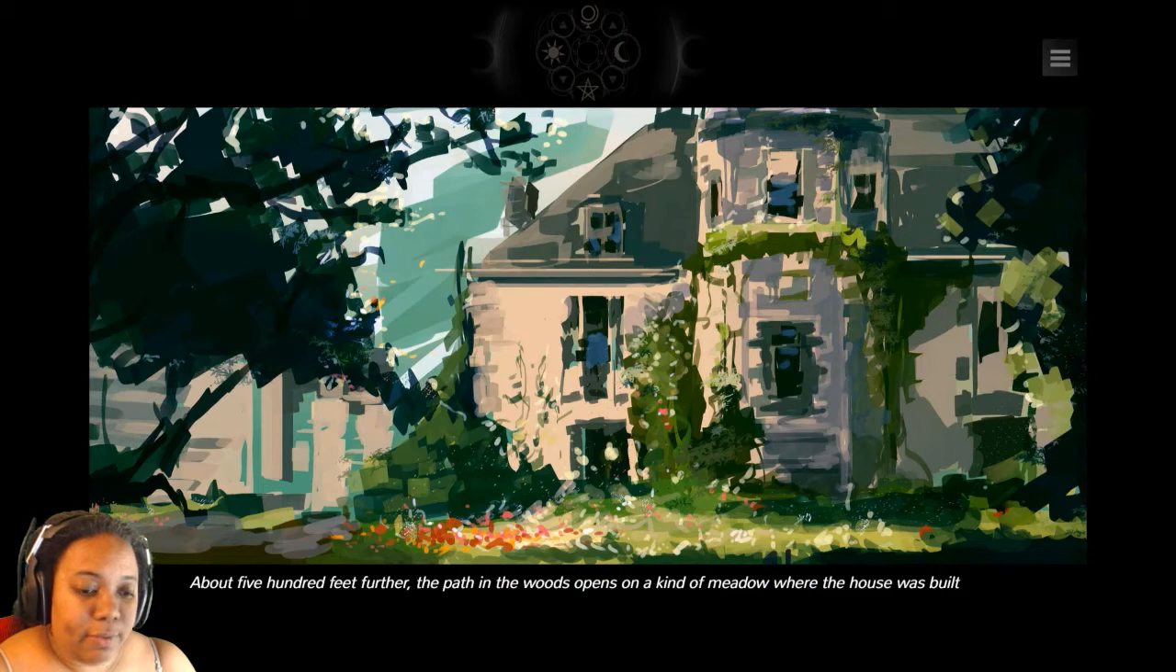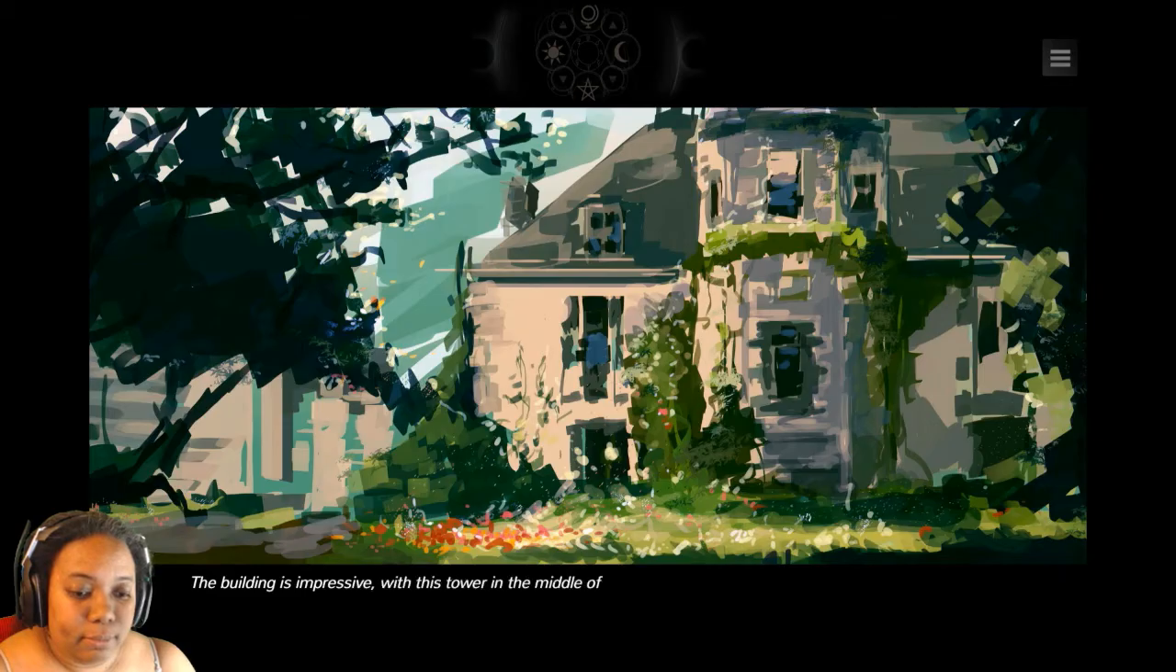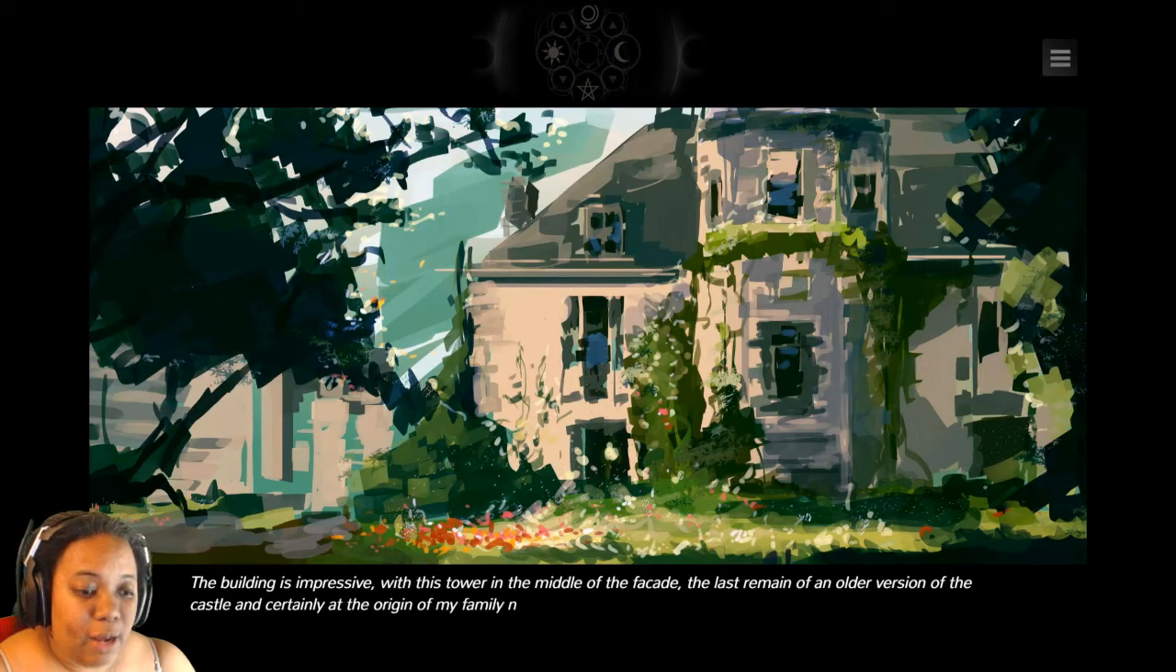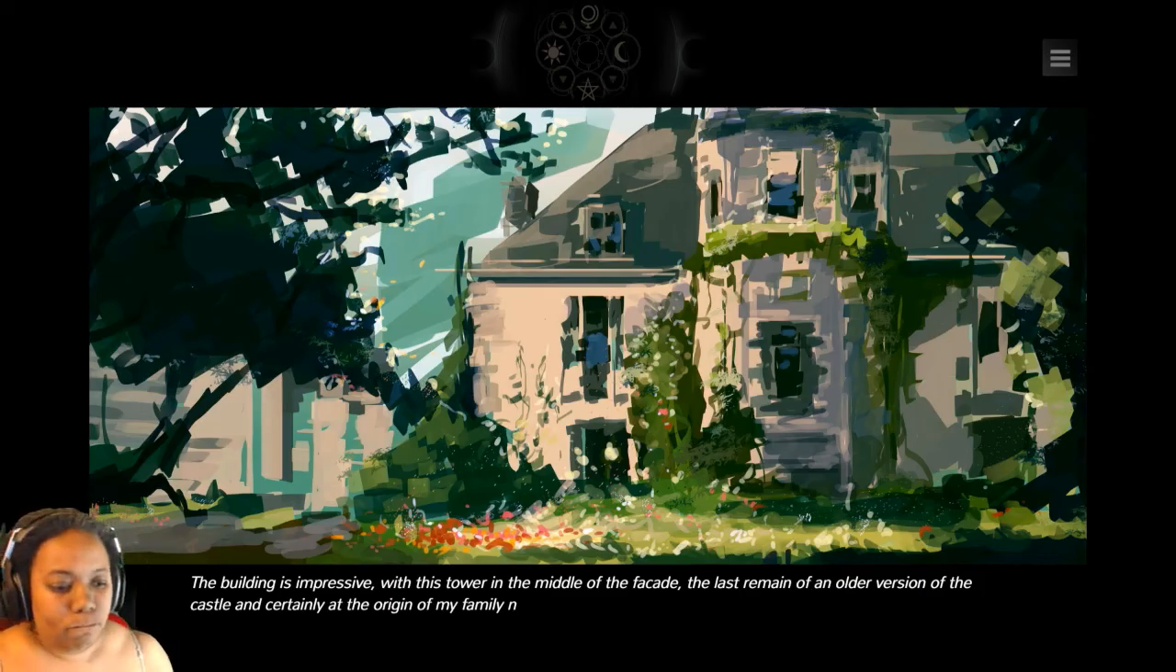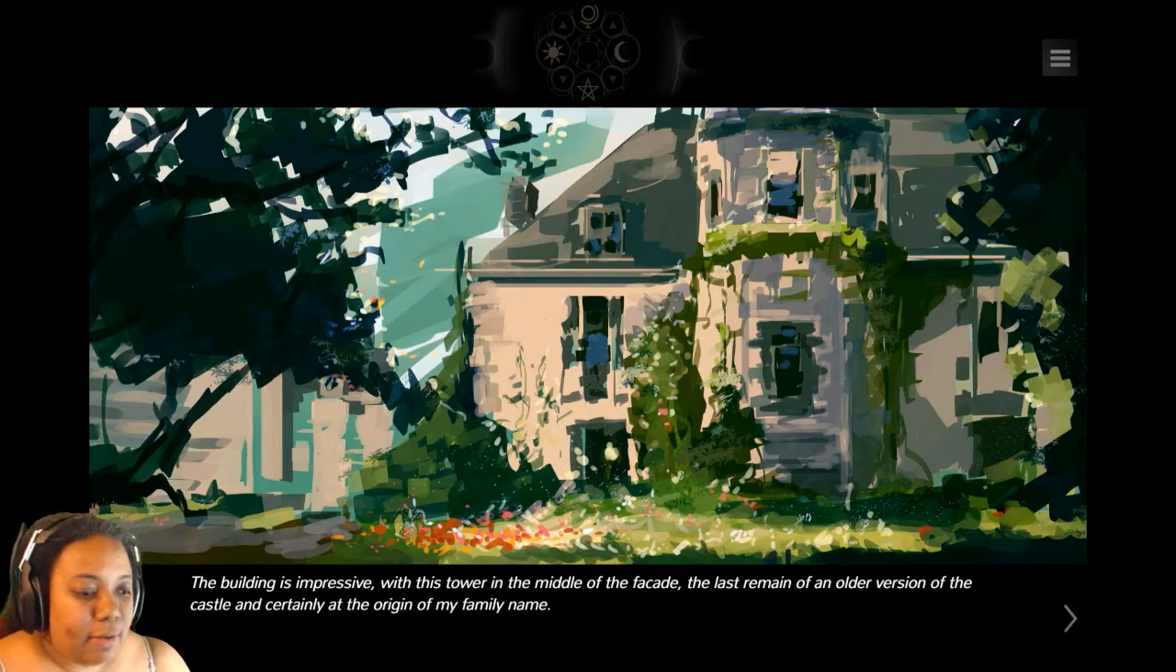About 500 feet further, the path in the woods opens on a kind of meadow where the house was built. Although several generations of Delators lived here, I discovered this legacy for the first time. The building is impressive with this tower in the middle of the barricade, the last remnants of an older version of the castle, certainly at the origin of my family name.